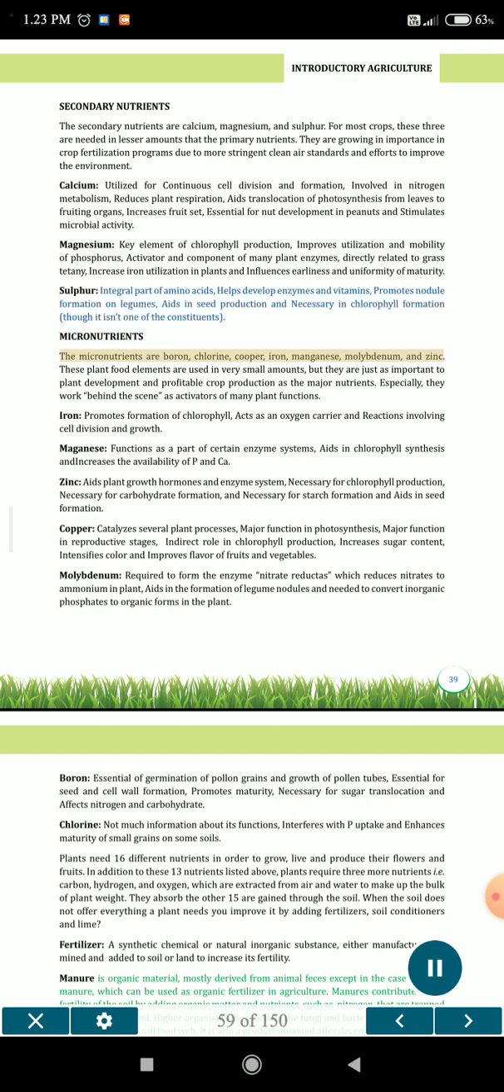Micronutrients. The micronutrients are boron, chlorine, copper, iron, manganese, molybdenum, and zinc. These plant food elements are used in very small amounts, but they are just as important to plant development and profitable crop production as the major nutrients. Especially, they work behind the scenes as activators of many plant functions.